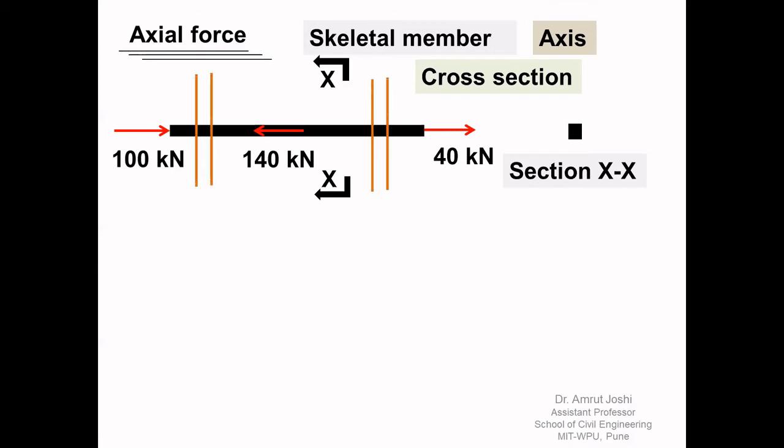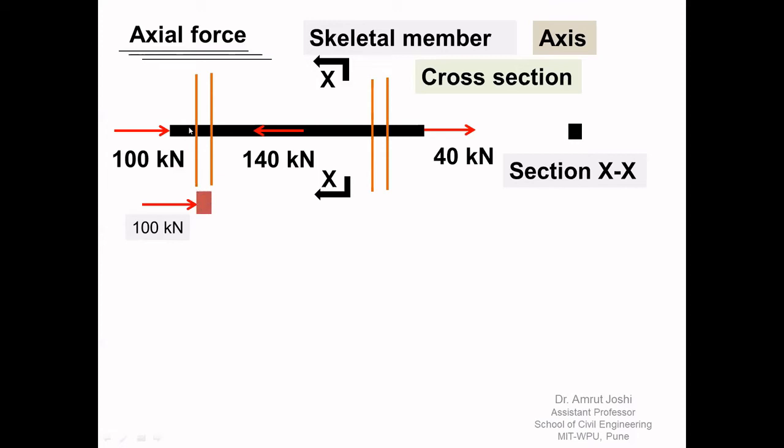Now let us consider two consecutive cross sections of this member in this zone and two consecutive cross sections of this member in this zone. Between these two consecutive cross sections, I have marked that portion with this maroon color.